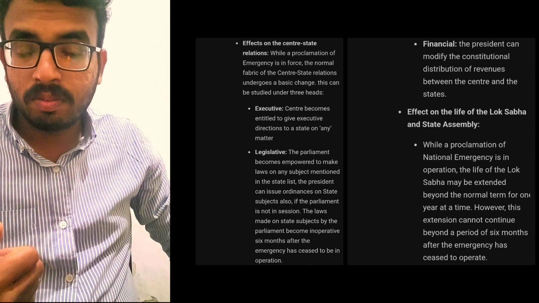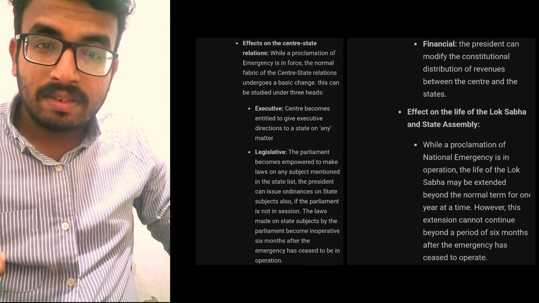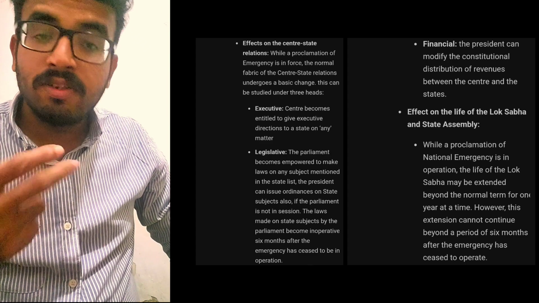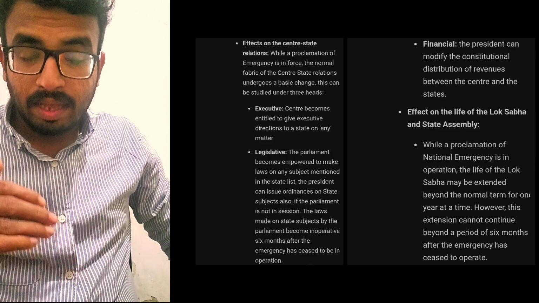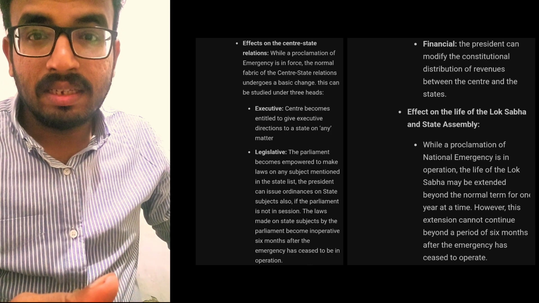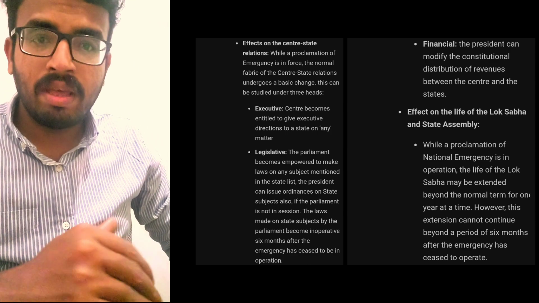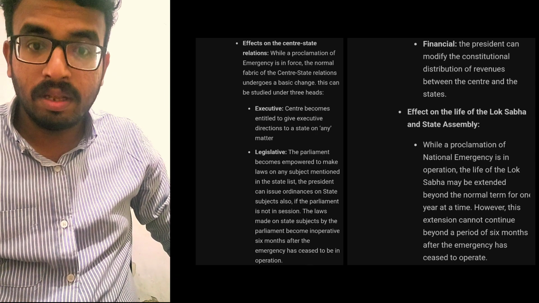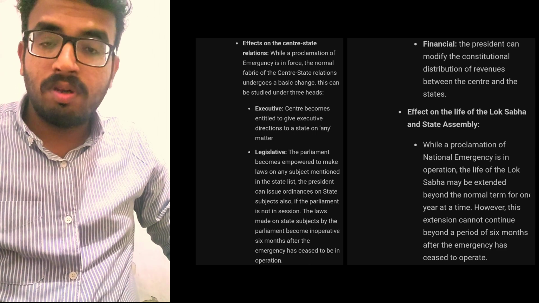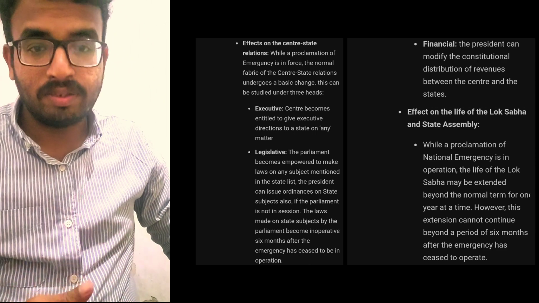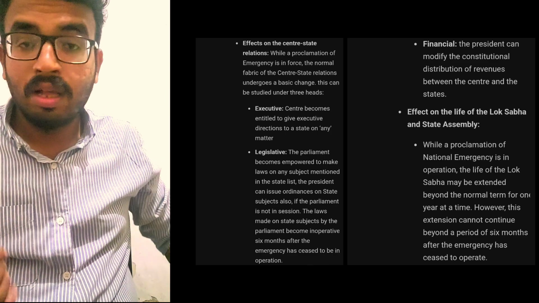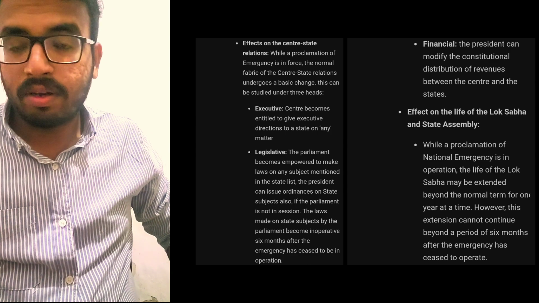If the president has imposed an emergency, it will be extended until the next Lok Sabha is reconstituted, and from day 1 of the reconstitution of the Lok Sabha to day 30, the proclamation will last without any kind of objections. That is our rule. But there's an important clause: the Rajya Sabha has to have approved it already, and only then will this extend. If the Rajya Sabha does not approve, then the emergency becomes nullified. So it works like that.